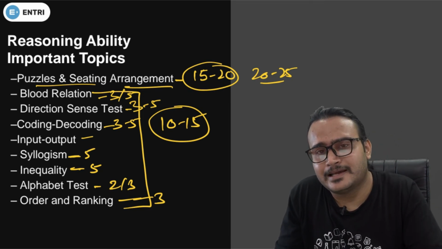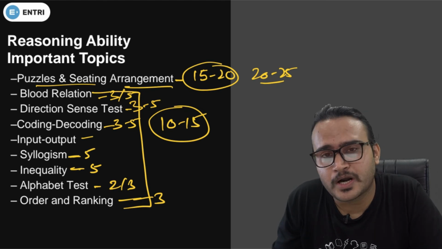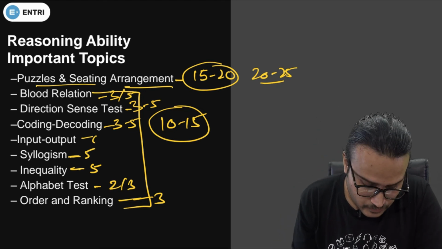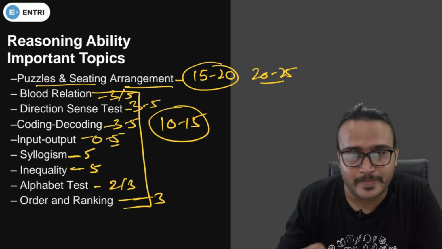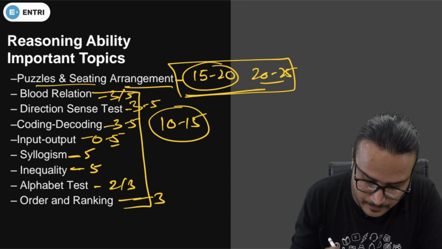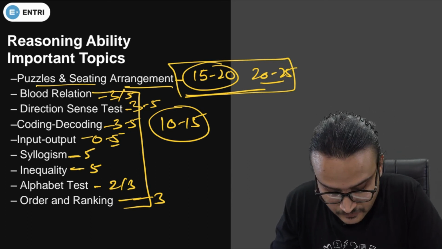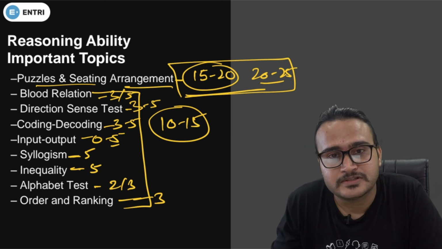If we talk about the clerical level exam, the chances of questions coming from input and output are very less, guys. So 0 to 5 questions you may expect. But puzzle and sitting arrangement is very fixed. The pattern is very fixed, guys. I need to tell you again, 15 to 20 questions are asked from puzzle and sitting arrangement.